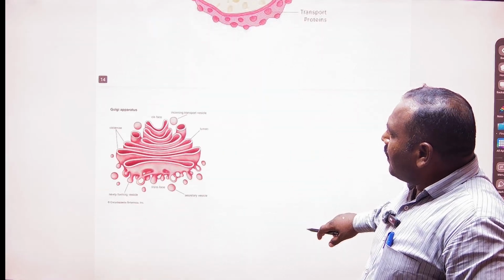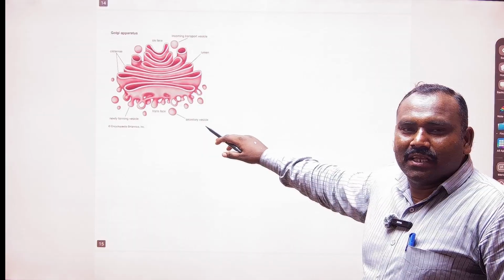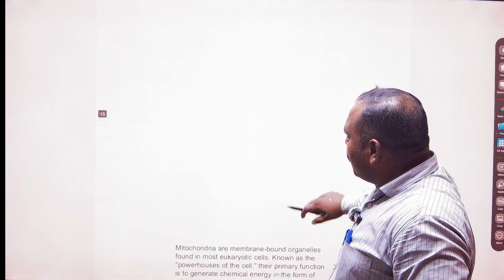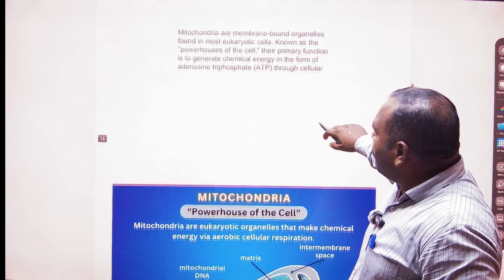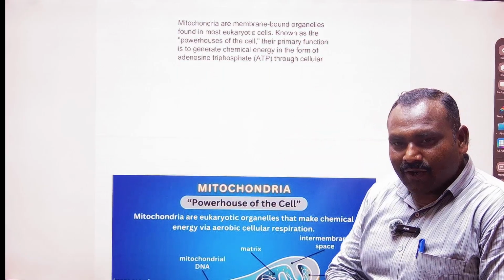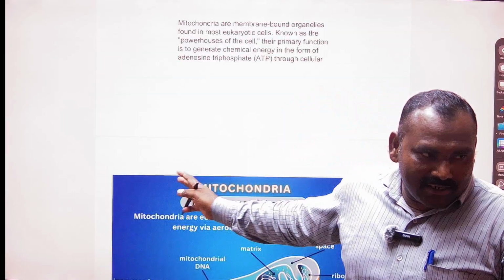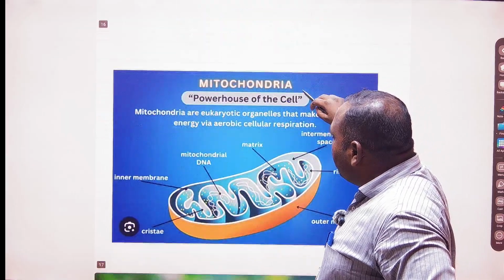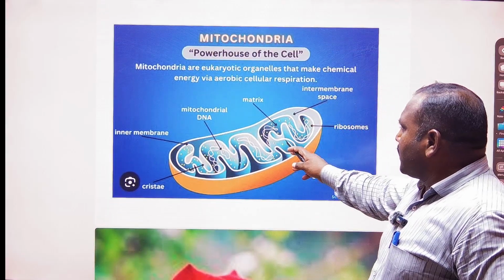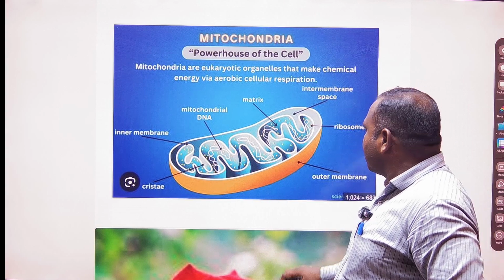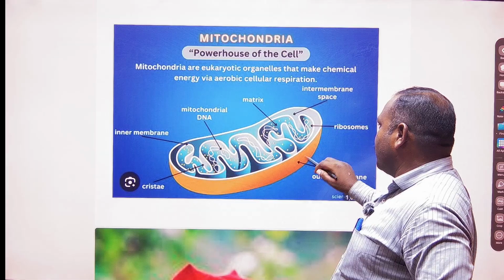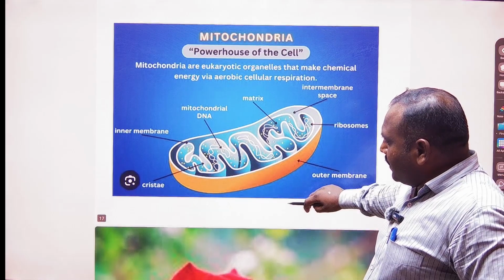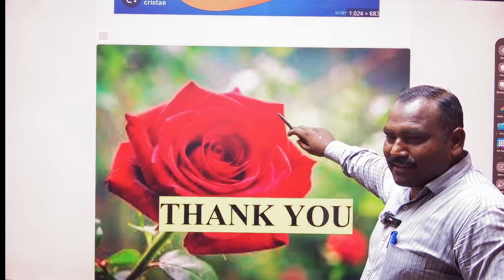Already this is the Golgi body, and Camillo Golgi discovered it. It is also the packer and mover, and it also distributes. So it is all about the mitochondria. This is the last cell organelle we are going to discuss. It is sometimes known as the powerhouse of the cell, and it has a double membrane. The folded section is known as the matrix, with the outer membrane, and ribosomes also exist within this matrix. So that was all about today's session.